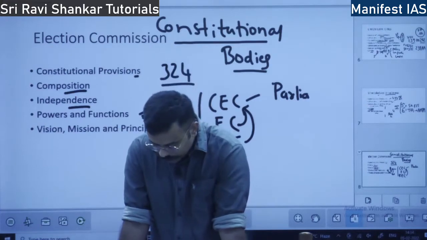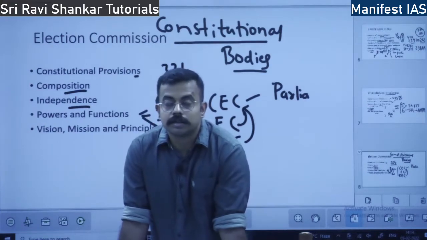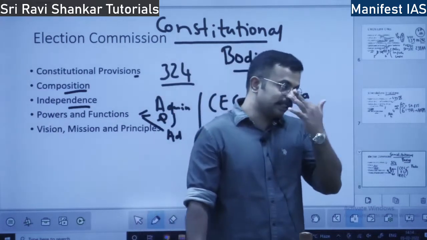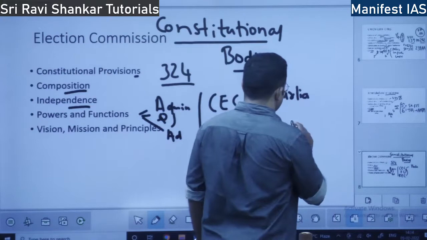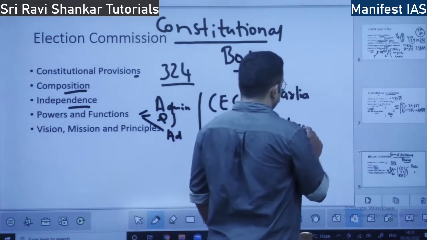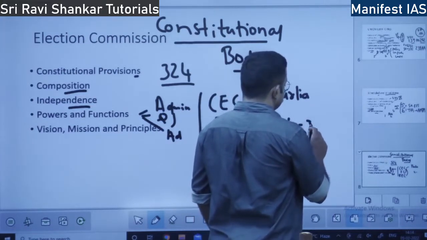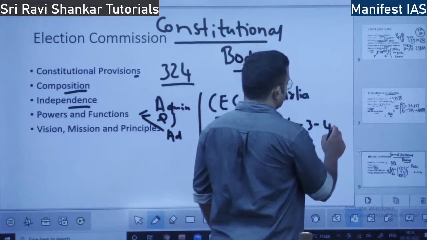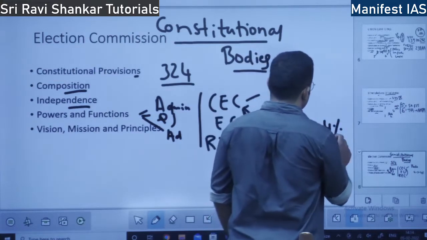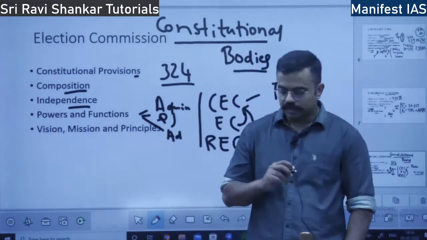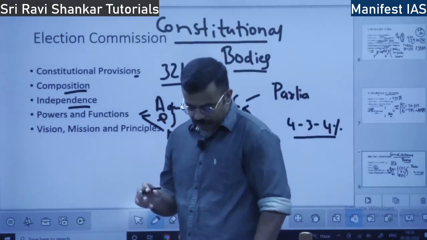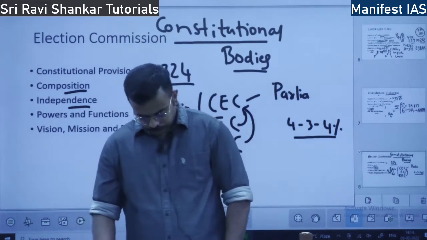Certain parties are considered national parties. What are the conditions? We will look at it in the chapter on the party system. There is a condition that if a party wins at least 3 seats in 4 states and secures 4% of votes, this party can be called a national party. Similarly, for state parties, different conditions are there.